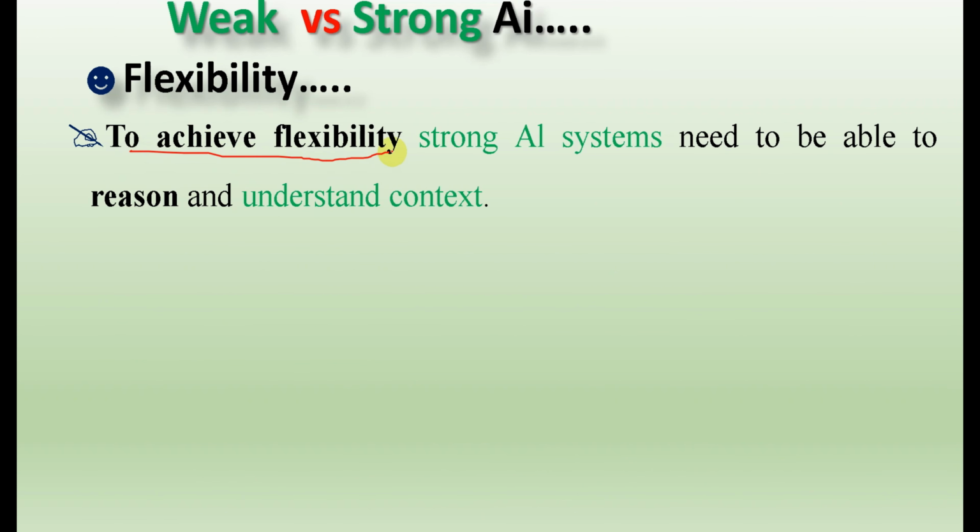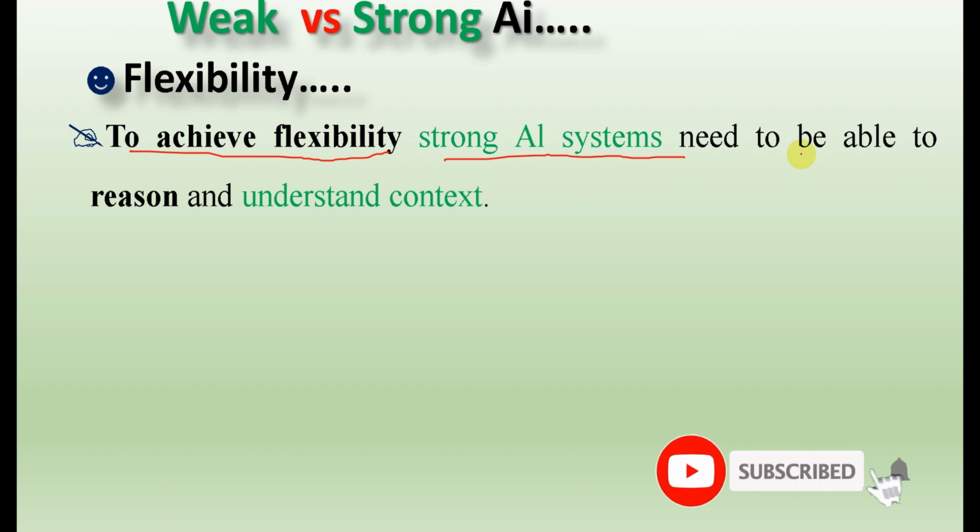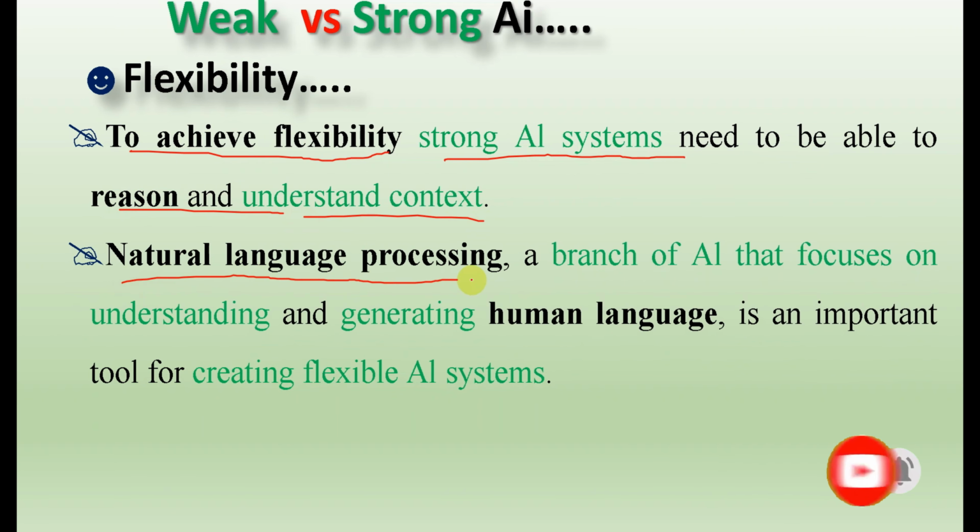To achieve flexibility, a strong AI system needs to be able to reason and understand context. Natural language processing helps it be more flexible and adapt to new situations where the strong AI is used. This is all about the difference between weak and strong AI.